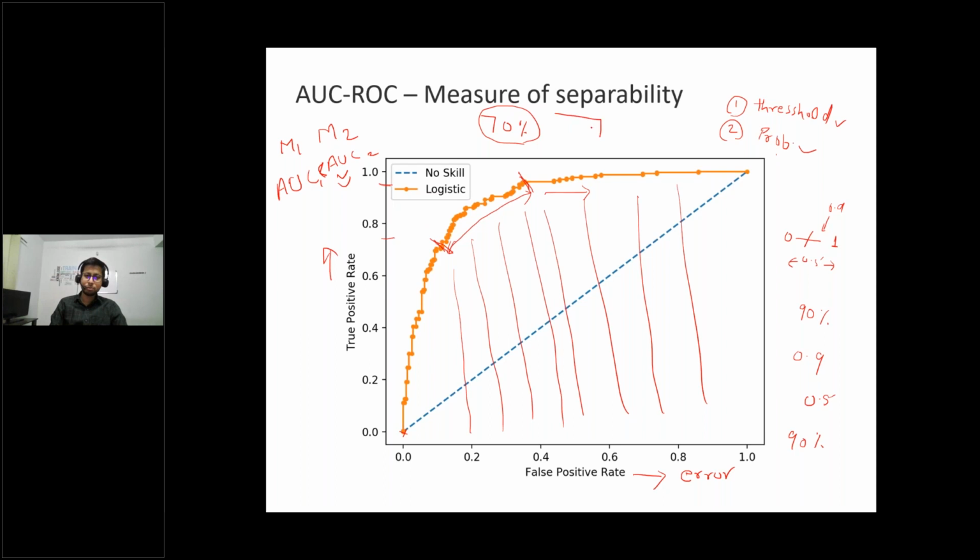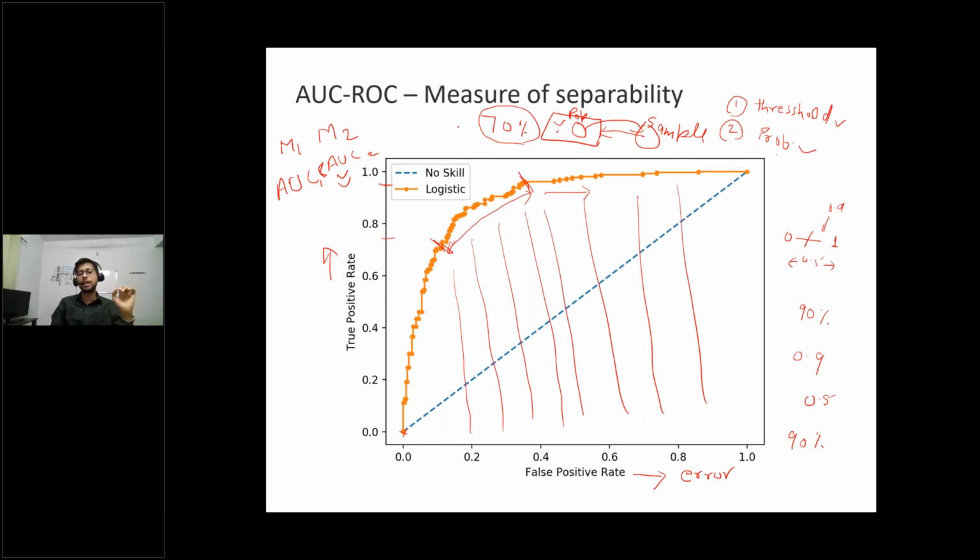Suppose this is a population, and from the population you derive one sample. This sample should have all the variance of the population. Then only it is known as a good sample, a correct representative of the population. We perform all statistical measures on the sample because we cannot perform them on population data, which is huge. So the sample should be the correct representation of the population, then only your statistical result will be correct.